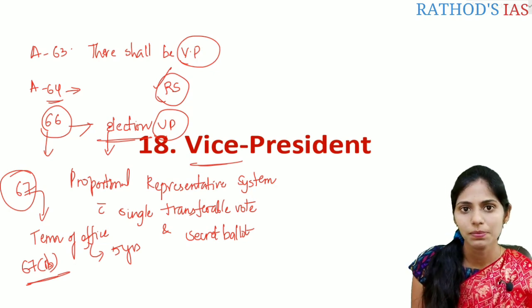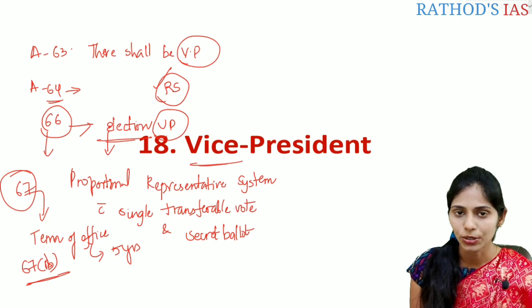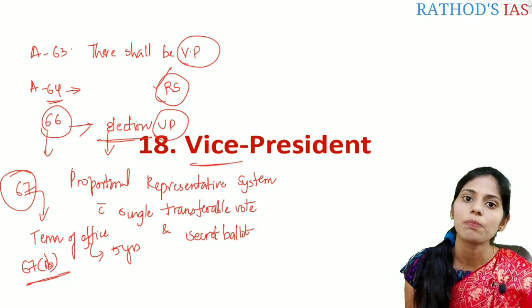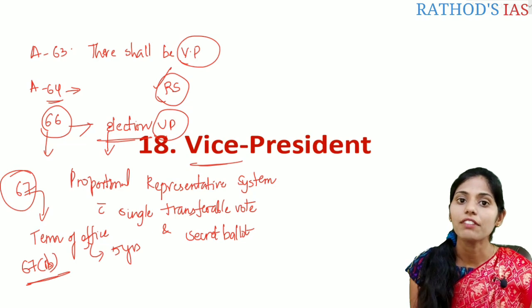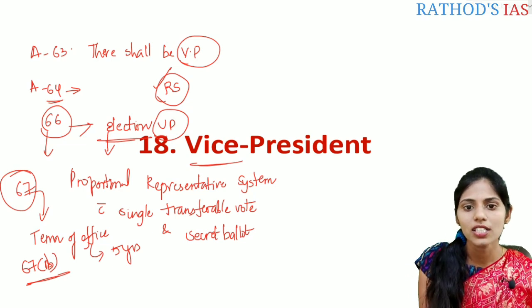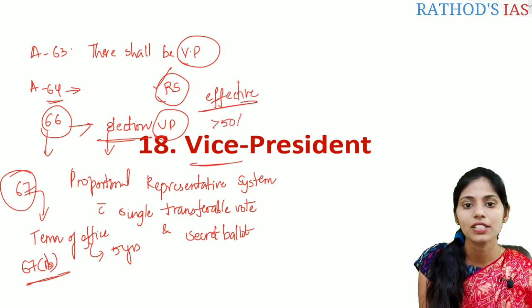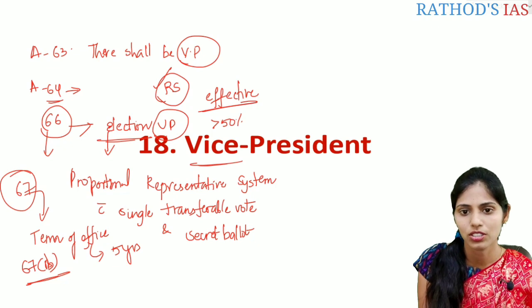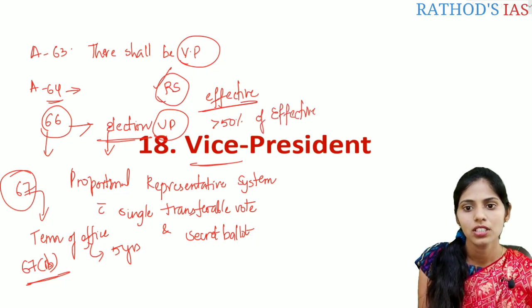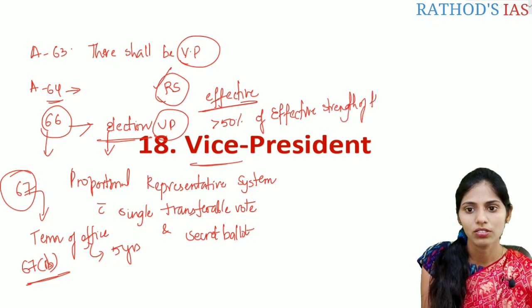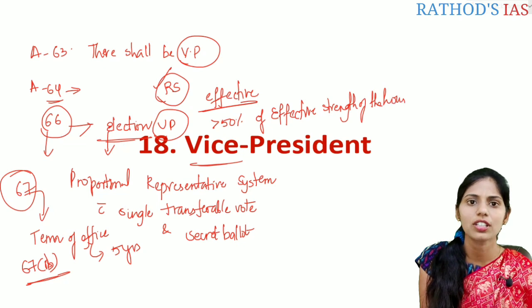We can remove the Vice President before the completion of the tenure whenever a resolution is passed in the Rajya Sabha by an effective majority. So what is the effective majority? Effective majority means more than 50% of the effective strength of the House. So what is the effective strength?